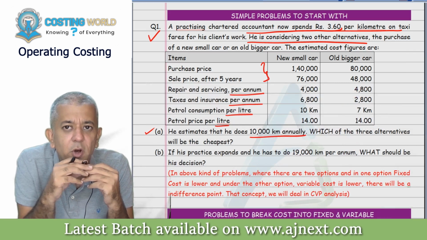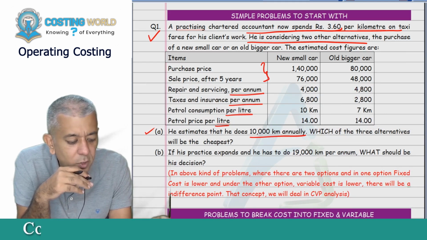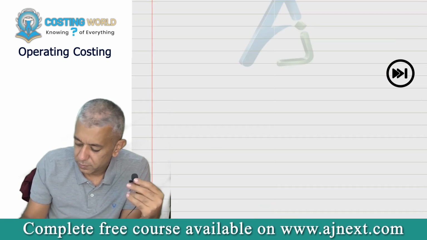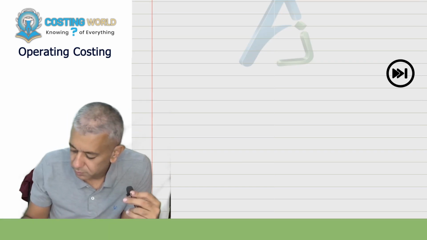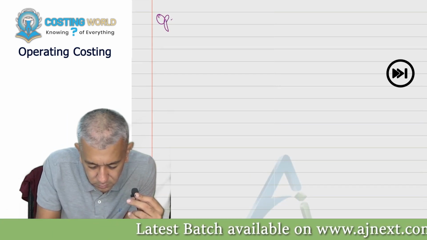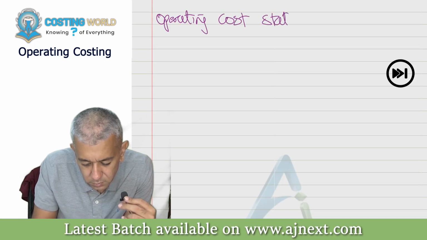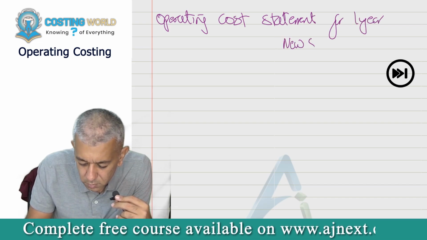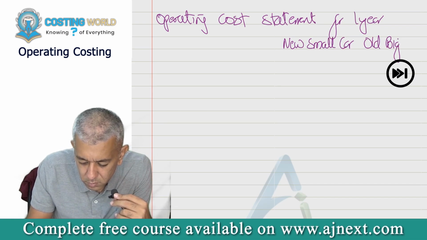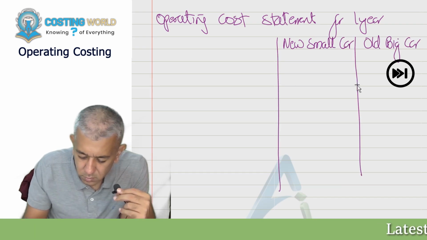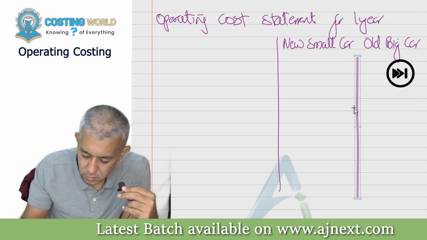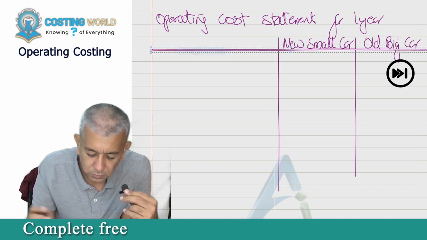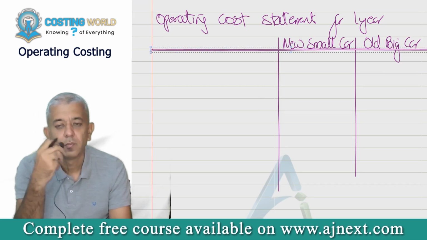Operating cost statement for 1 year. Make this please.